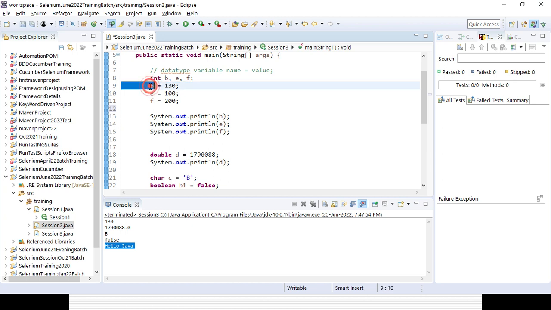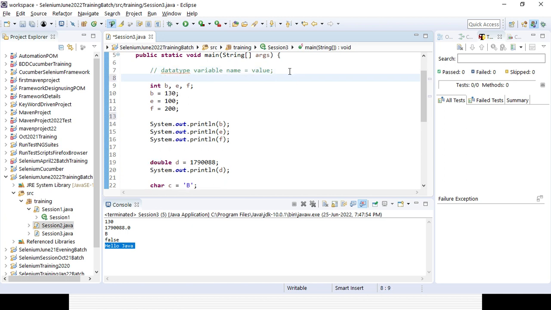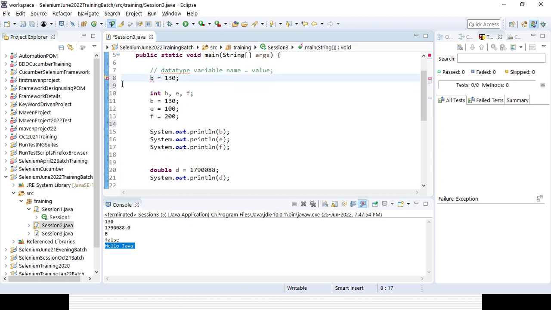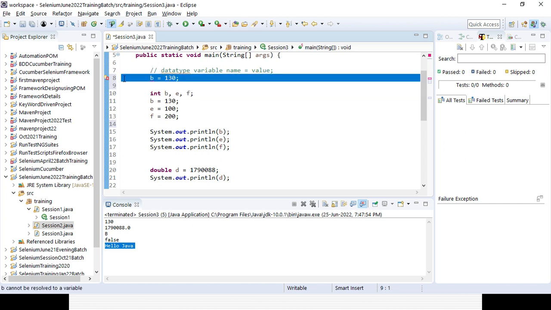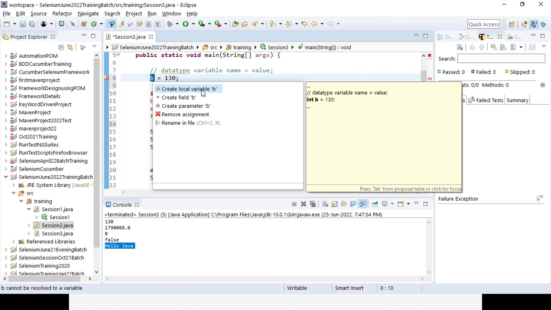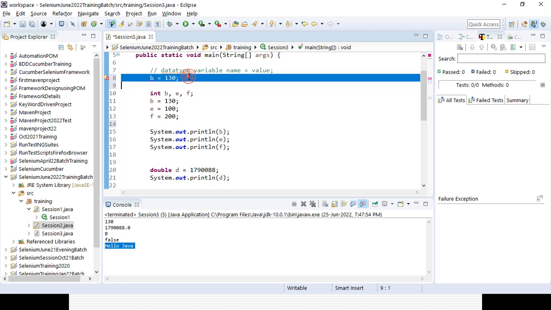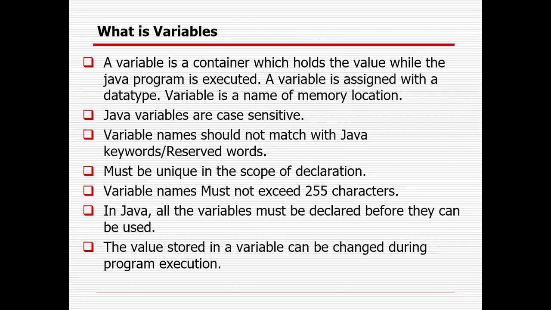But if you want to use it before declaring, it will work. Suppose I want to use a variable before declaring it, right? It will throw the error. You can see here I have declared it in the next line, but I am trying to use it before that. No, it is not possible. After declaring, from the next line you can use it, right? You cannot use something before it is declared.